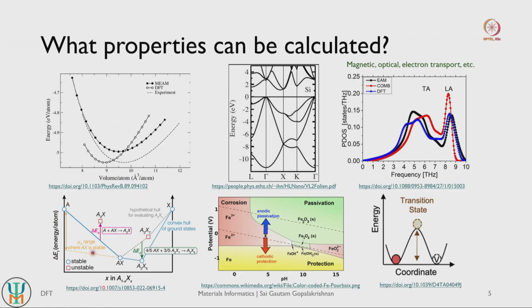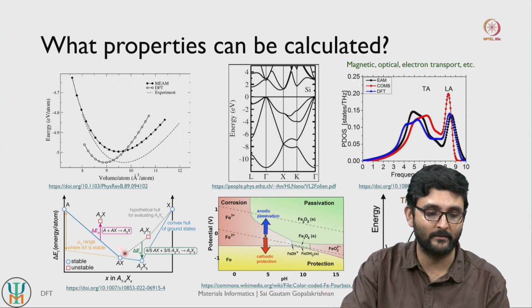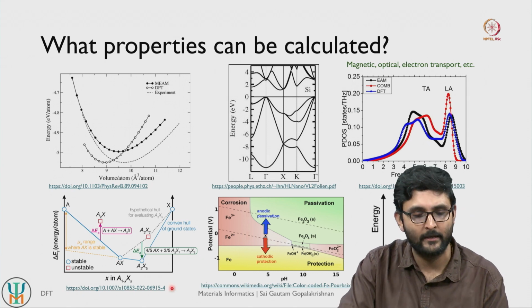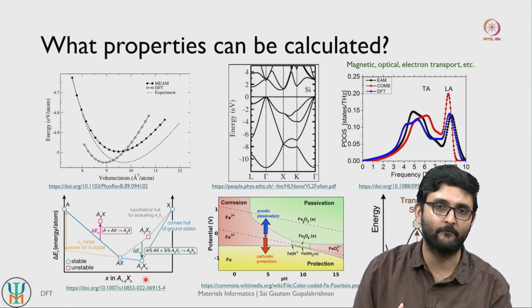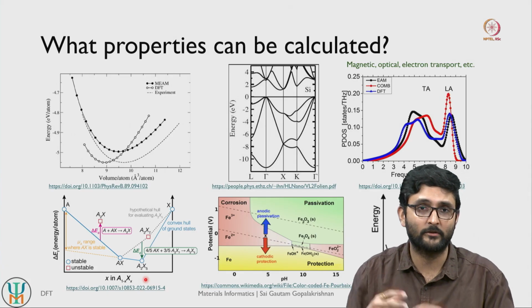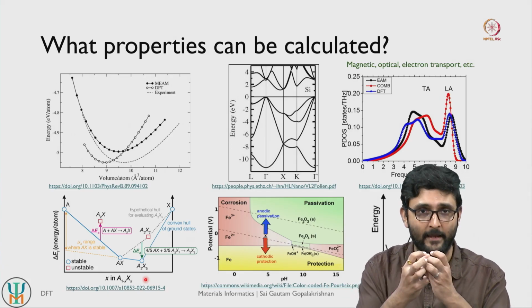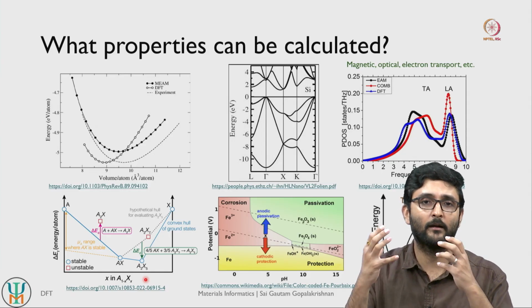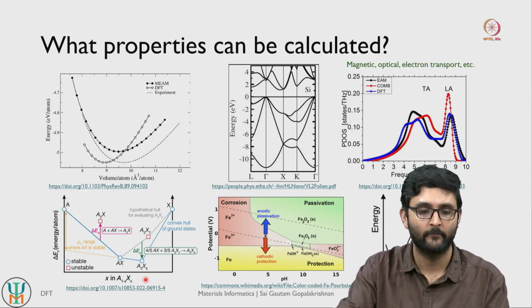And these are fairly important to know to understand the stability of a material as a function of temperature. We can also think about stability of a material with respect to other materials itself, right? So let's say you have one phase here, AX, which is competing with a bunch of other phases in your chemical space. How stable is this AX compound or phase compared to other phases, right? So this is something that we can also estimate. So thermodynamic stability of a given phase, of a given structure or a given molecule can be estimated if you know the optimal locations of electrons.